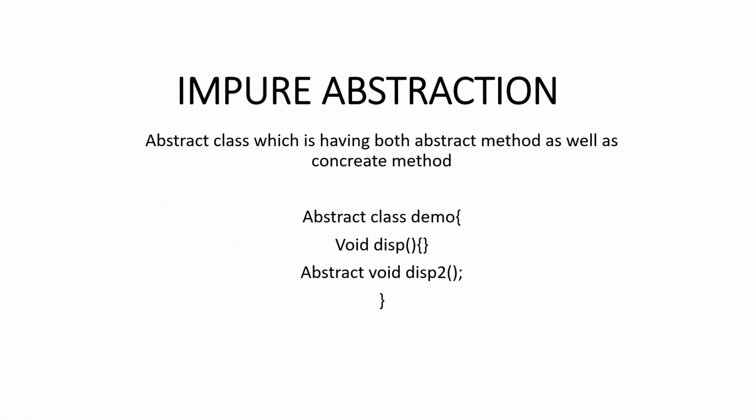So today we will see about interface. What is interface, why interface, all these concepts we will see today. So now we will see impure abstraction. What is the meaning of impure abstraction?